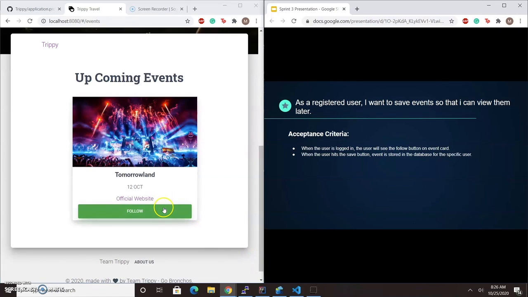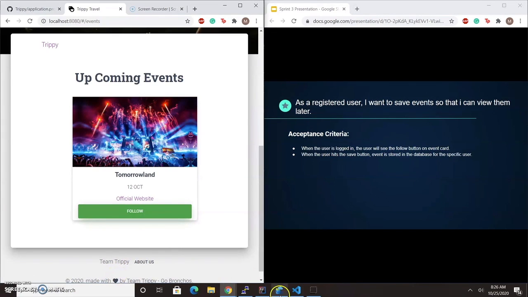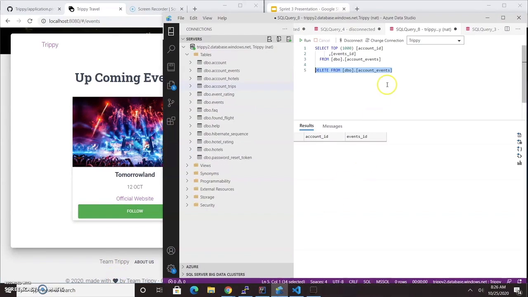So when we hit follow, a message will pop up saying that you have followed successfully. If you go here, right now we have nothing in the account event database. Now you can see that the account ID and the event ID has been saved.